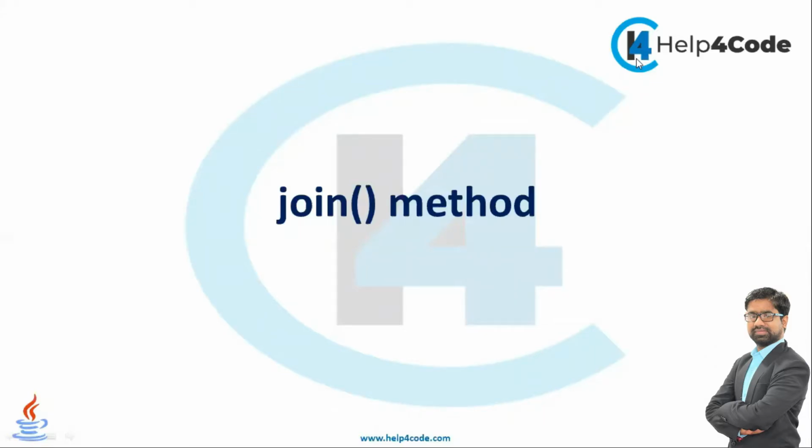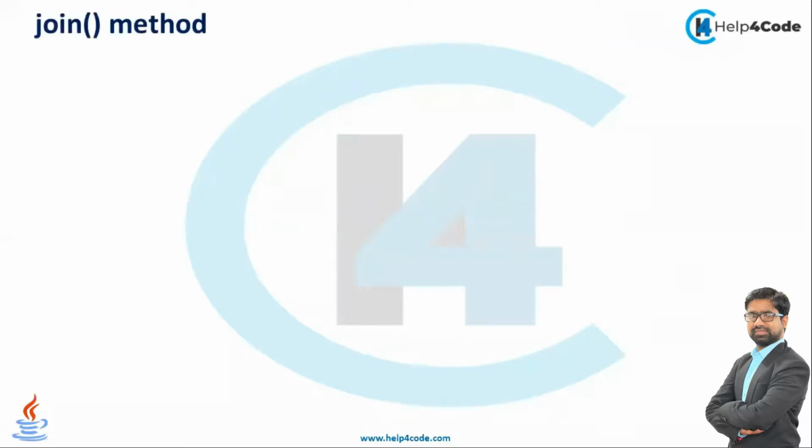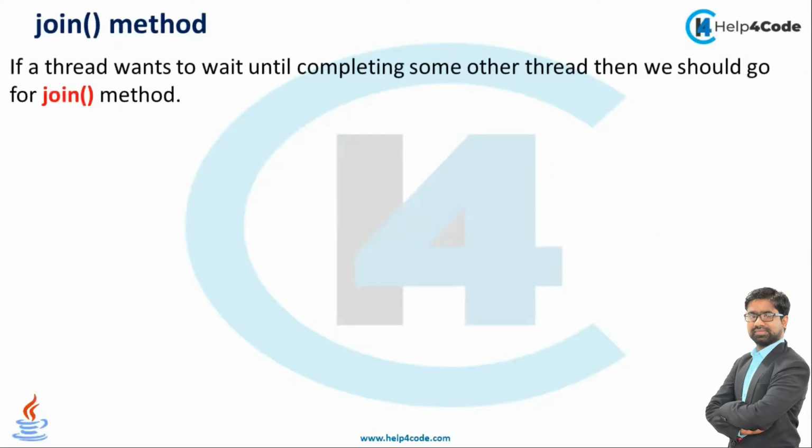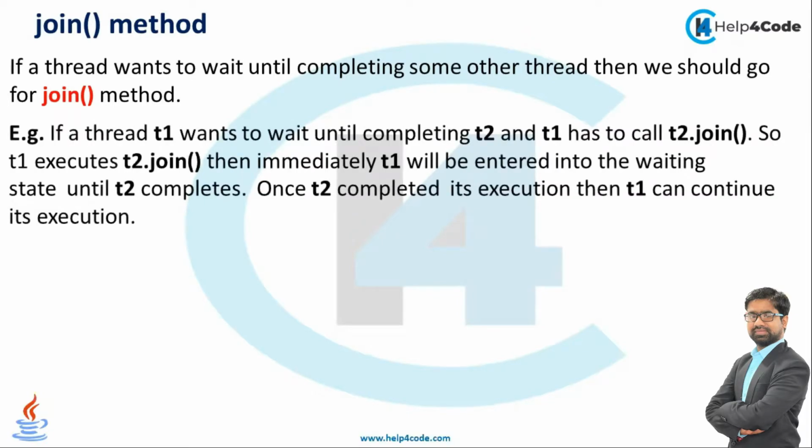Today we are going to discuss how we can prevent our thread by using a join method. So guys, what is meant by join method? If a thread wants to wait until completing some other thread, then we should go for the join method. For example, if a thread T1 wants to wait until completing T2, then T1 has to call T2.join. So when T1 executes T2.join, immediately T1 will enter the waiting state until T2 completes. Once T2 completes its execution, then T1 can continue its execution.